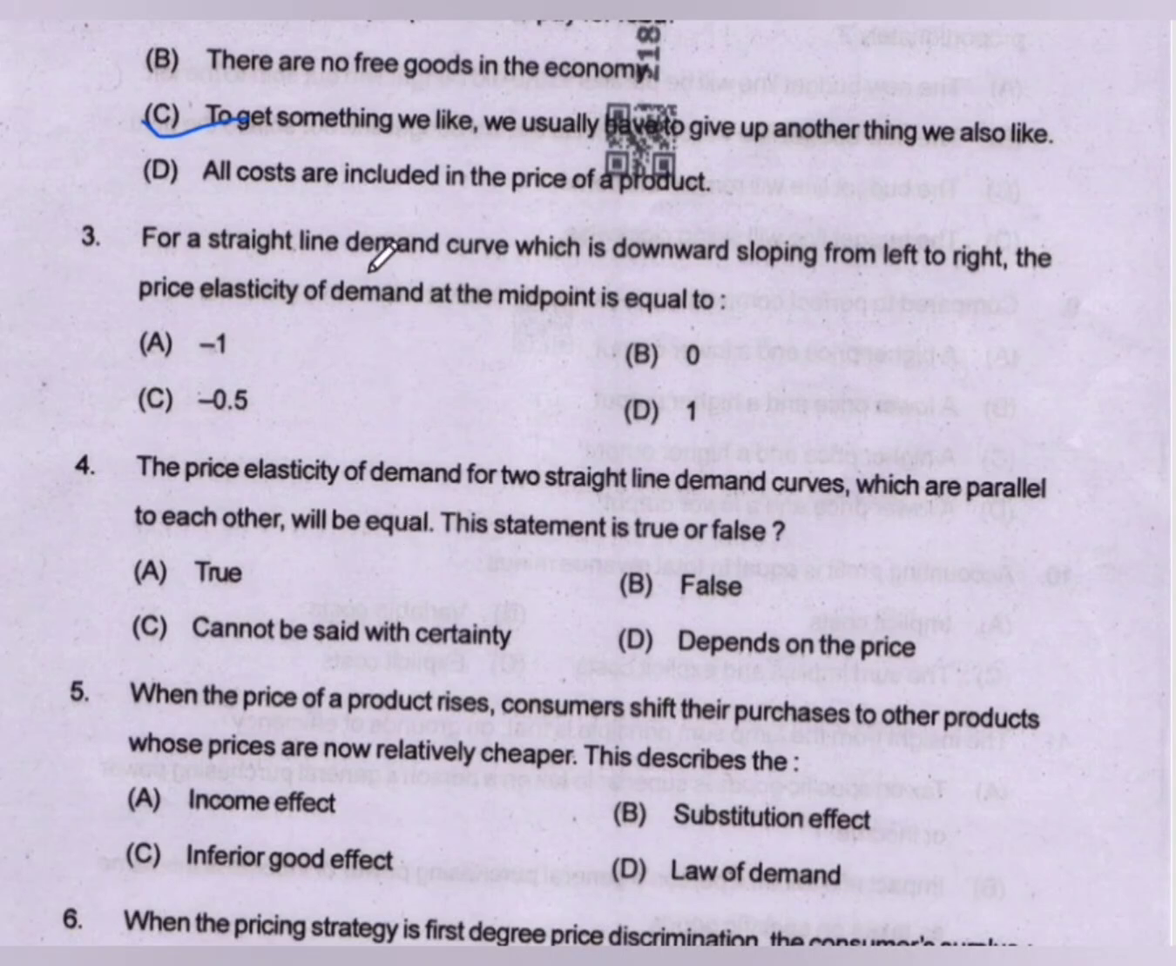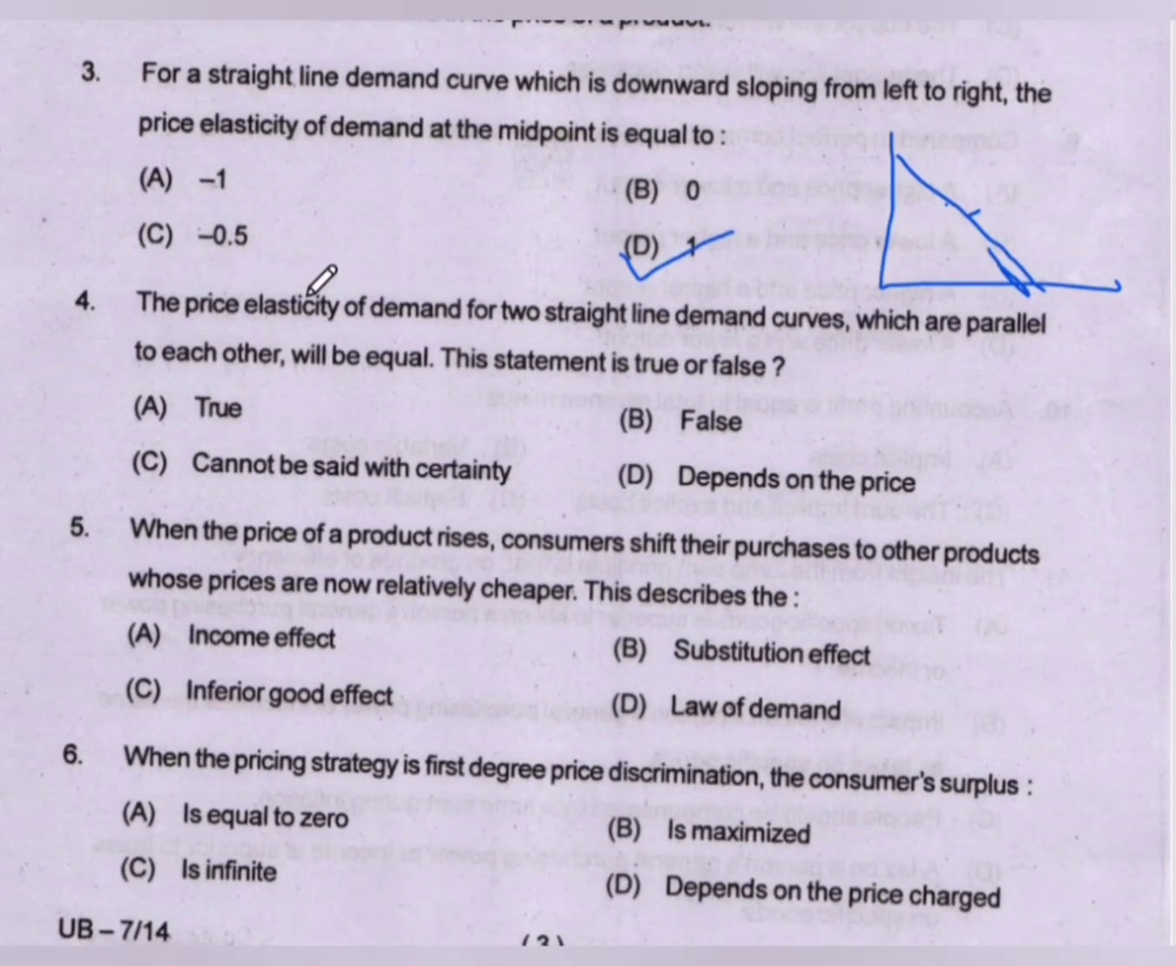Question number 3. For a straight line demand curve which is downward sloping from left to right, the price elasticity of demand at the midpoint is equal to what? In the straight line demand curve, at the midpoint, the price elasticity will be equal to 1, because elasticity is the lower segment divided by the upper segment. At this point, the lower segment will be equal to the upper segment, so the elasticity will be 1.